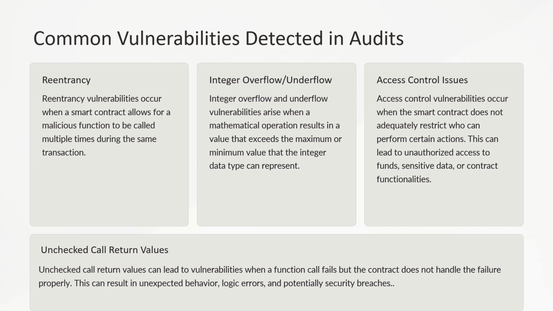Integer overflow and underflow vulnerabilities arise when a mathematical operation results in a value that exceeds the maximum or minimum value that the integer data type can represent. This vulnerability can lead to unexpected results, potentially allowing attackers to manipulate calculations and disrupt the intended functionality of the contract. Access control vulnerabilities occur when the smart contract does not adequately restrict who can perform certain actions, potentially leading to unauthorized access to funds, sensitive data, or contract functionality.